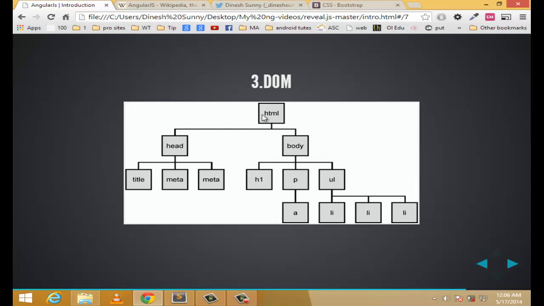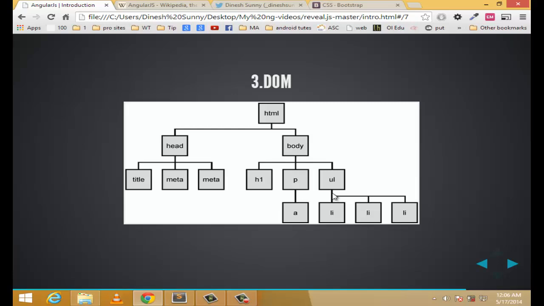The HTML tag consists of a head and body tag, whereas the head tag consists of a title and two meta tags, and the body consists of an h1, a paragraph which contains an anchor tag, and a UL element with three children in it. So whatever HTML document you have, we can represent it as a document object model. This document object model is a very useful way to depict the current state of the HTML document, and I will tell you the usage in our coming lessons.